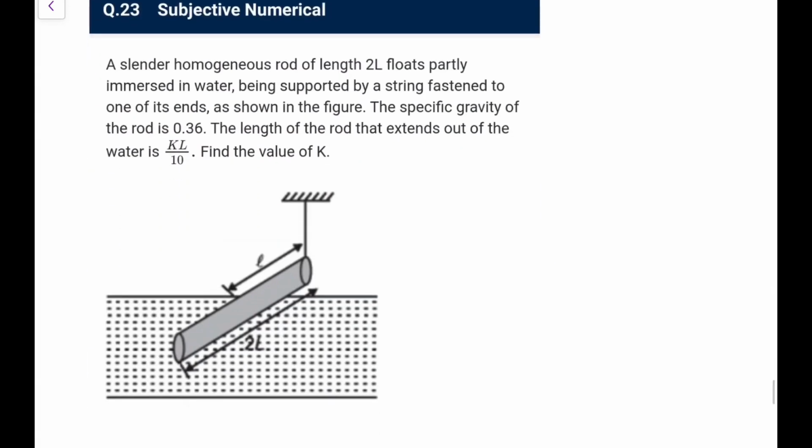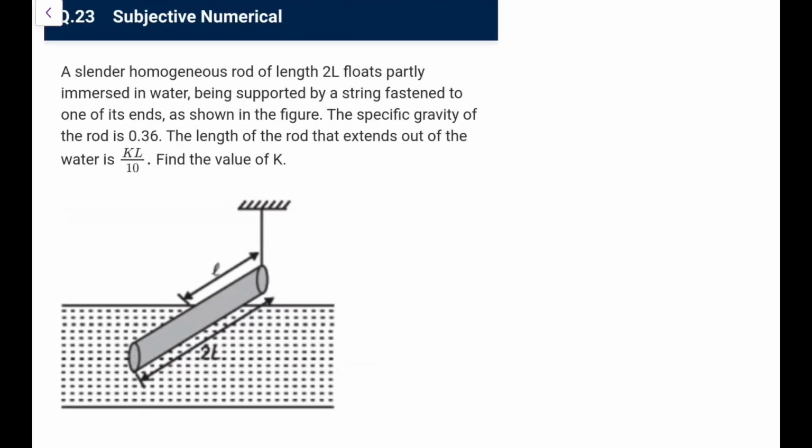Next, a slender homogeneous rod of length L floats partly immersed in water, being supported by a string fastened to one of its ends. The specific gravity of the rod is 0.36. The length of the rod that extends out of the water is KL by 10. What is the value of K? Okay, this photo might mislead us, so I draw it again. Let's say this is hinged like this.